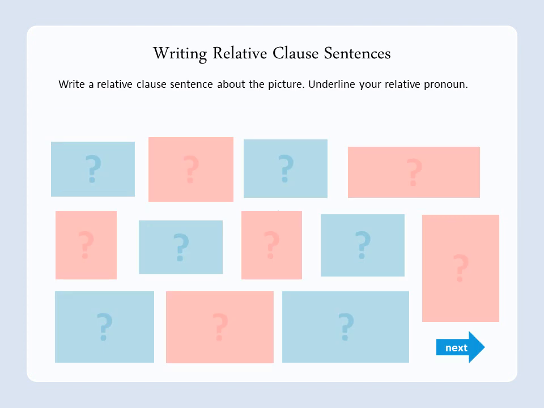So for this one, I'm just going to uncover one of these pictures, and then we're going to have a go at writing a relative clause sentence about it. So let's click on this one over here, and you can see you've got 2 cars crashing. So before we flick over to the next slide, pause the video, see if you can write a sentence that would have a relative clause in about that little picture there.